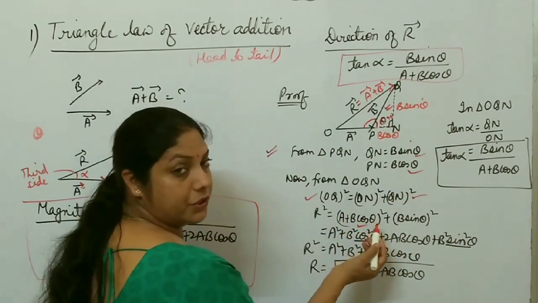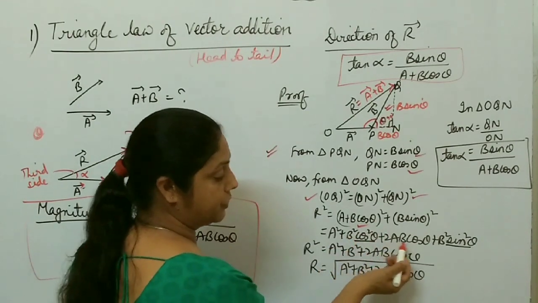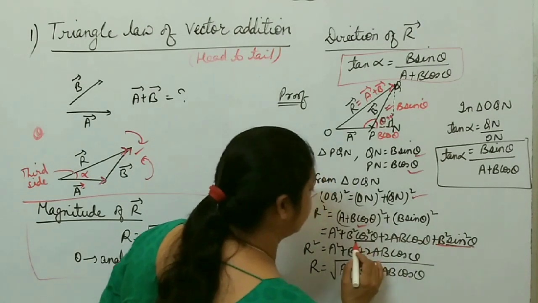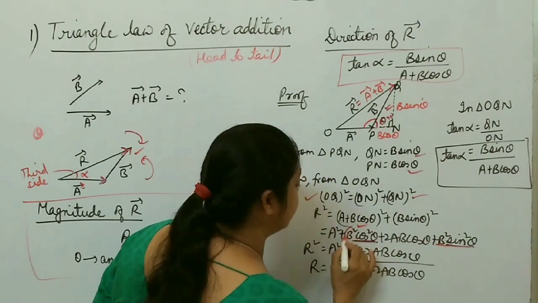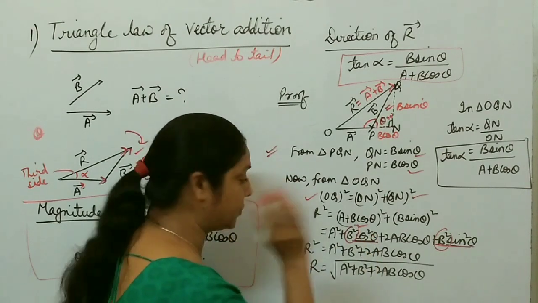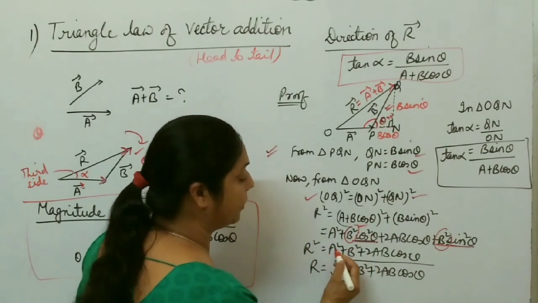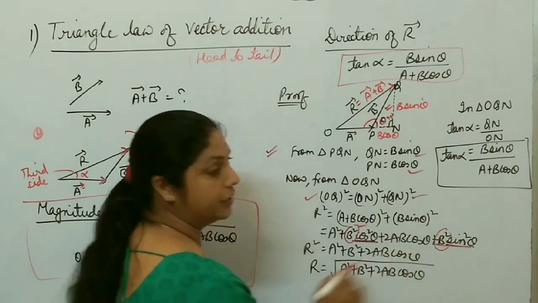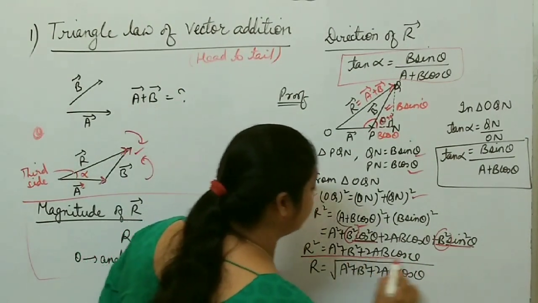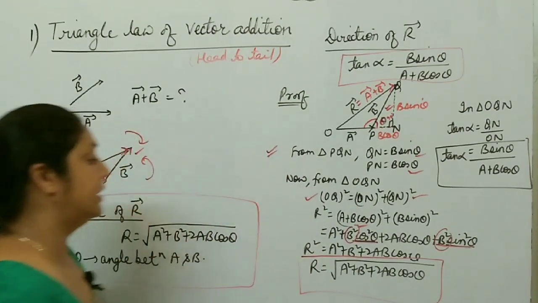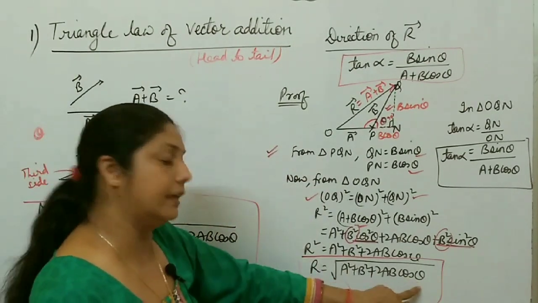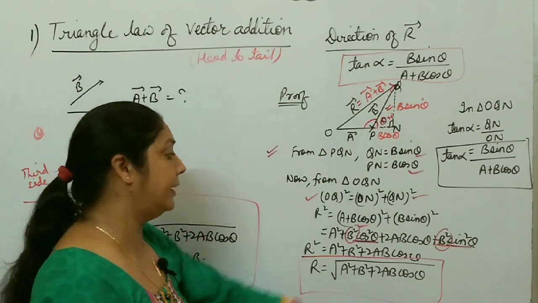Now A plus B whole square, by the formula, is A square plus B square plus 2AB cos theta, plus this one. So you take sin square theta and B square as common, then sin square theta plus cos square theta is 1. So it becomes R square equal to A square plus B square plus 2AB cos theta, and in this way R equals under root A square plus B square plus 2AB cos theta. This is the formula for the resultant of two vectors A and B making an angle theta between them, right?